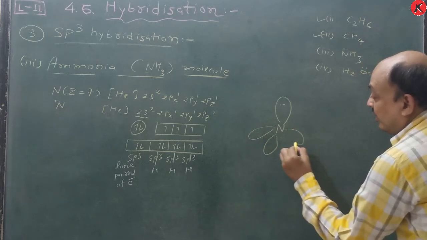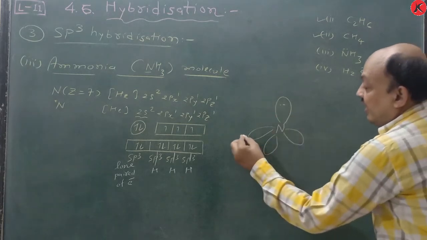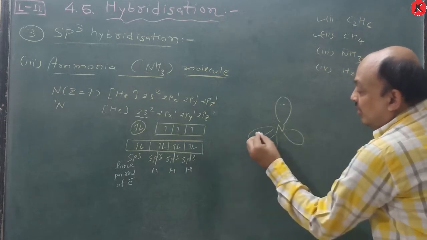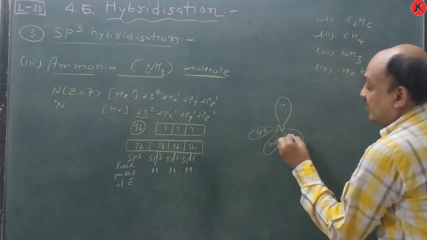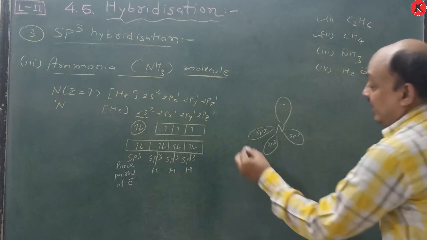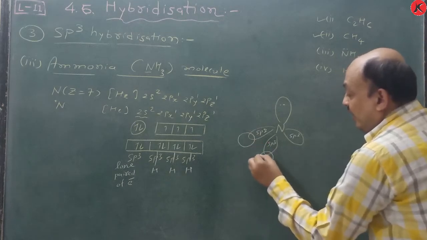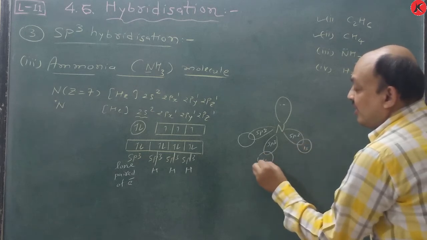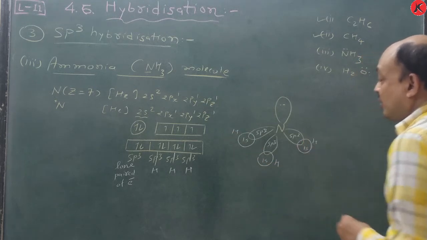Just remember this word, distorted tetrahedral, because here a lone pair is there. This is an sp3 hybrid orbital, this is also sp3, this is also sp3. This one is sp3 but contains a lone pair of electrons, and this is a bonding pair. They share that electron with hydrogen, and this is the 1s orbital of hydrogen, hydrogen and hydrogen.